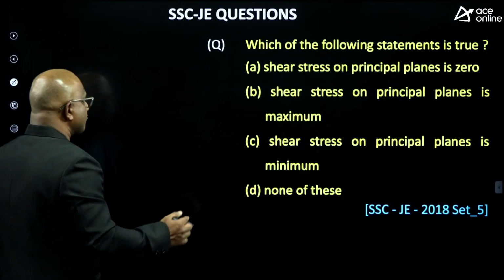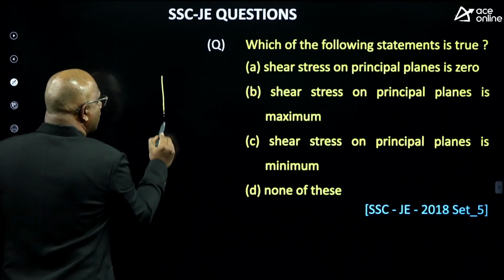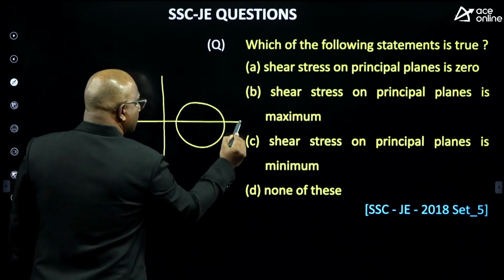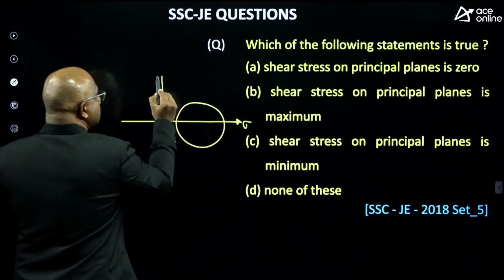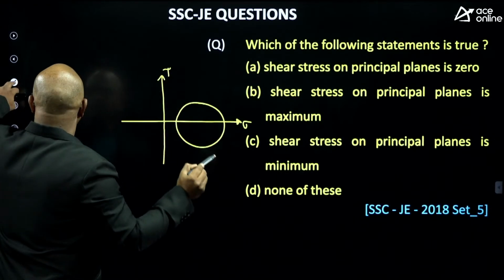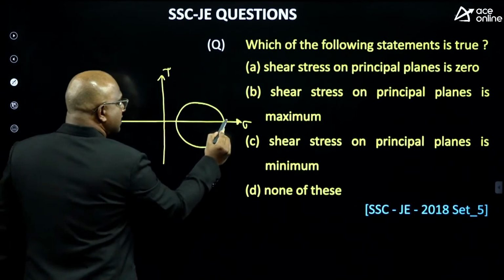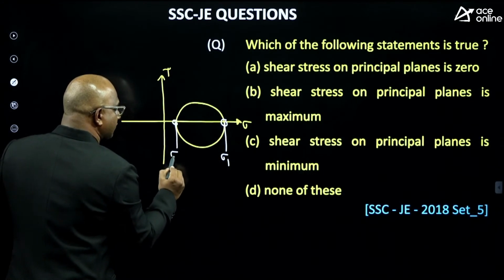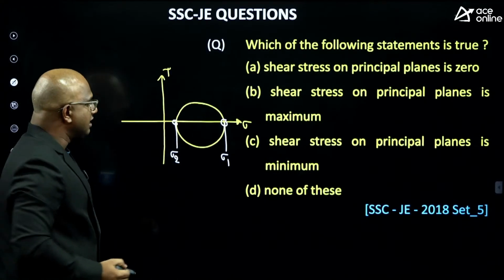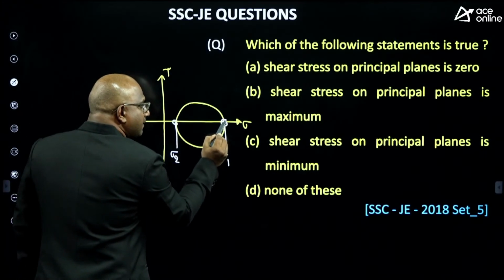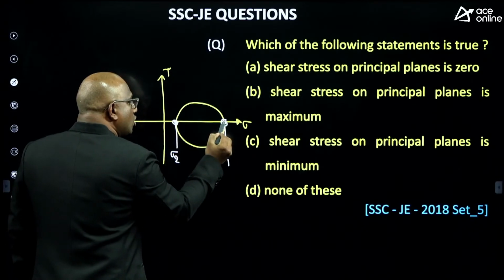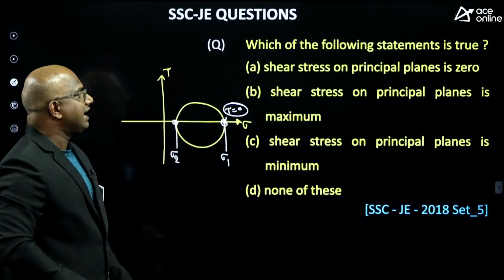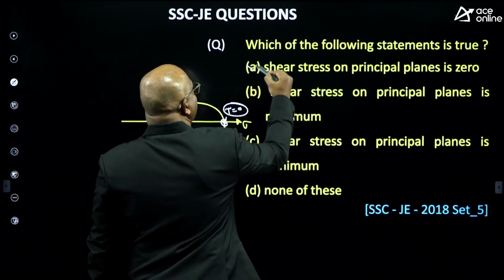Yes. If you observe carefully, if you draw a simple Mohr circle anywhere, this is the normal stress, this is the shear stress, guys. This is the maximum principal stress, this is the minimum principal stress. Are you getting it, everyone? And on this plane, what is the value of shear stress? 0. I can write: shear stress on principal plane equals 0.